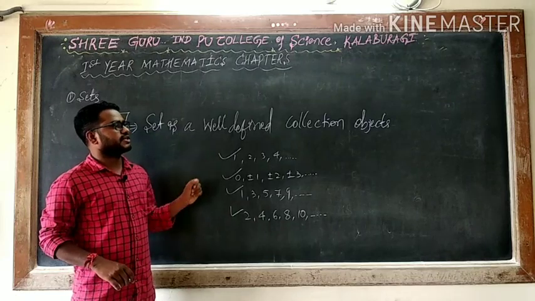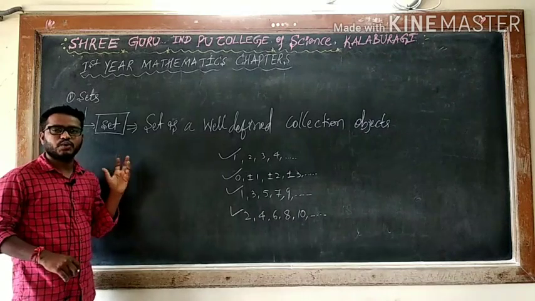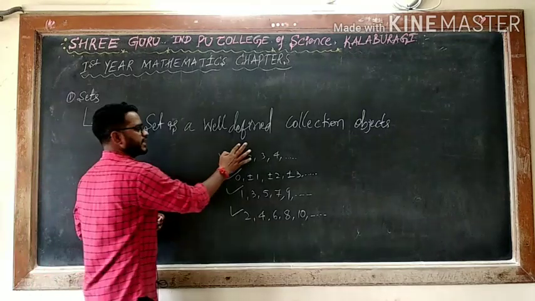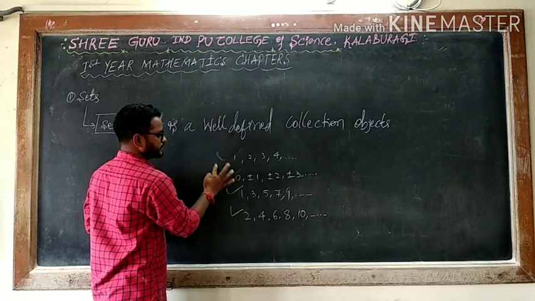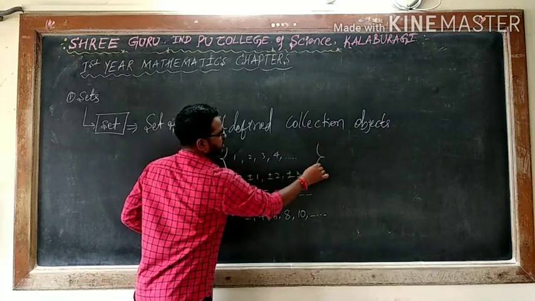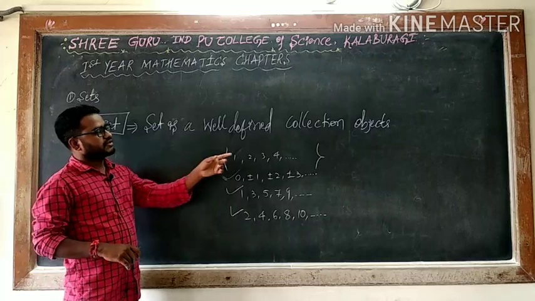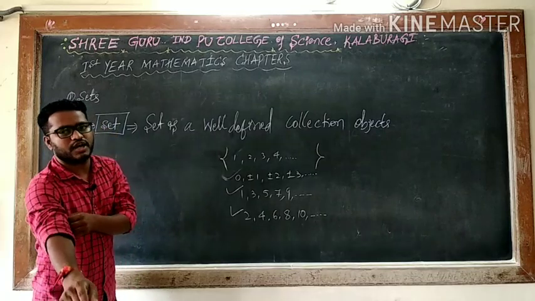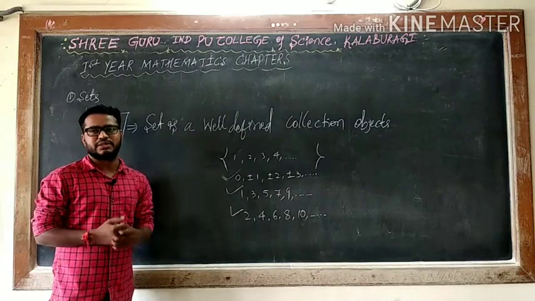So when we say collection, we use one notation. Instead of saying collection, we say set, and we use flower brackets. A set can be written using flower brackets. When the word collection comes in maths, you use two flower brackets, open and close, compulsory.